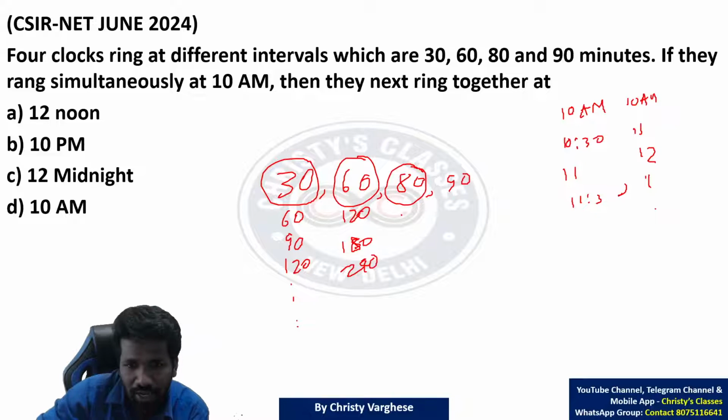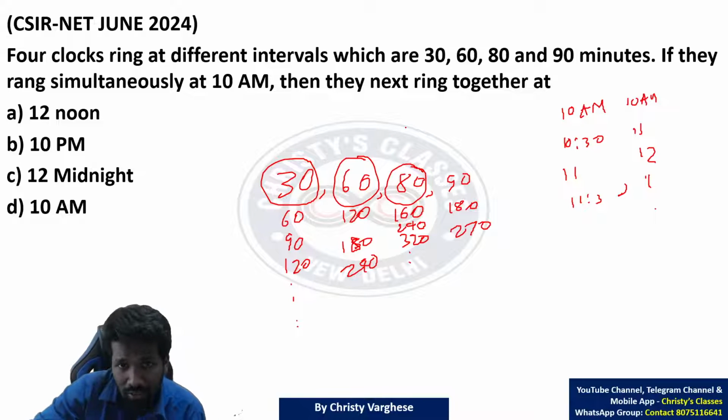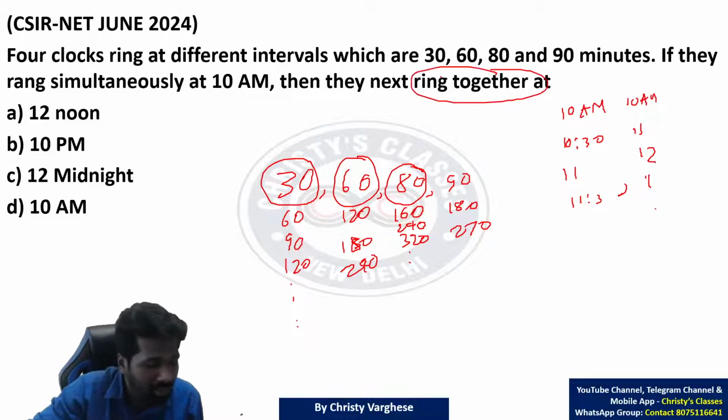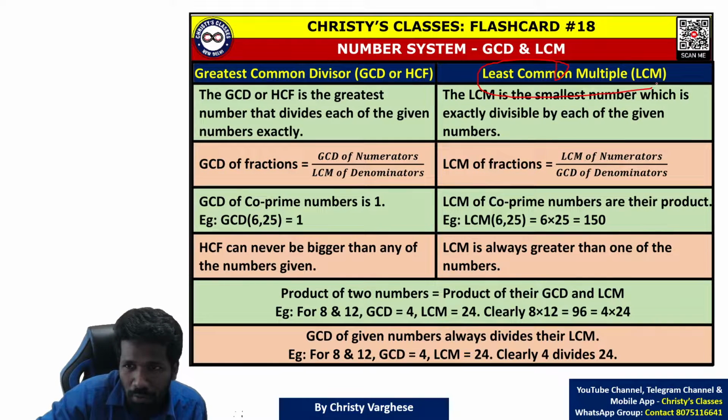this will ring again. 80, 160, 240, 320, etc. this will ring again. 90, 180, 270, etc. this will ring again. Ring together means at a common multiple. The idea of least common multiple.